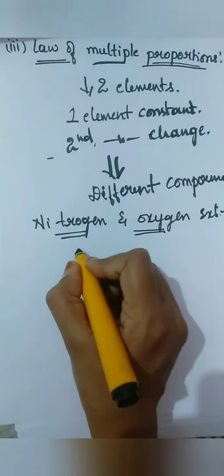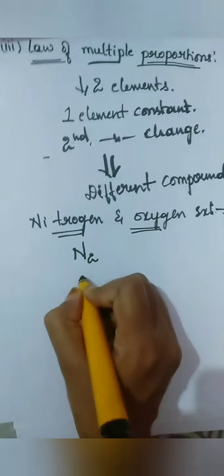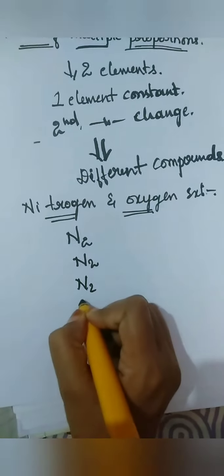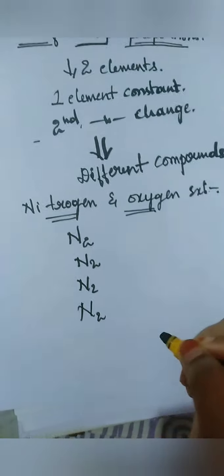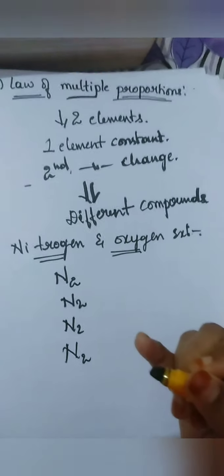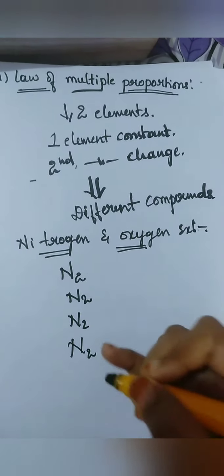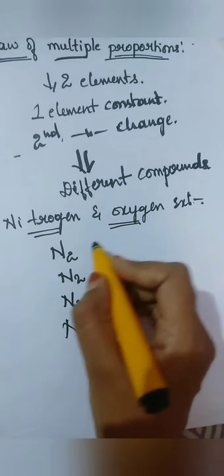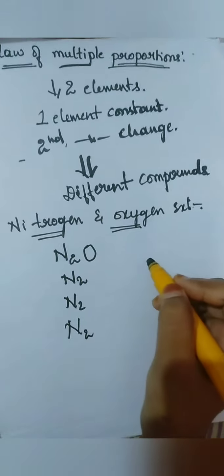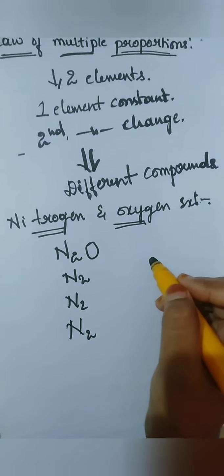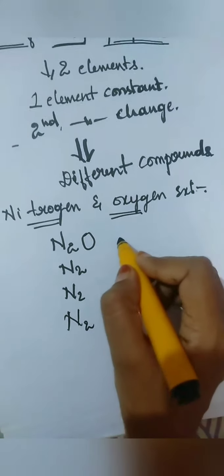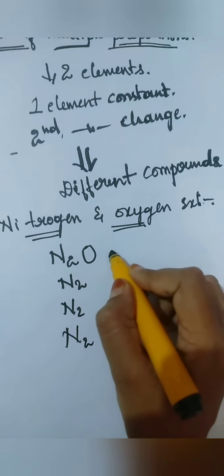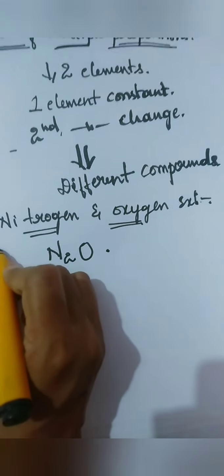So if I keep nitrogen N2 constant, how many compounds can I prepare using nitrogen and oxygen? If I keep N2 constant, let me keep 1 mole of oxygen. It will give you dinitrogen oxide.